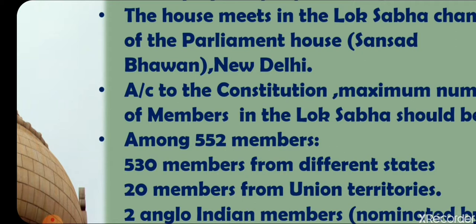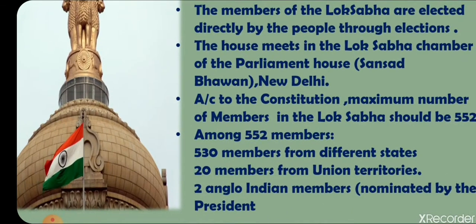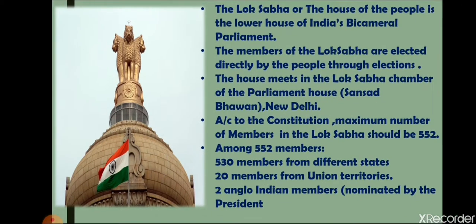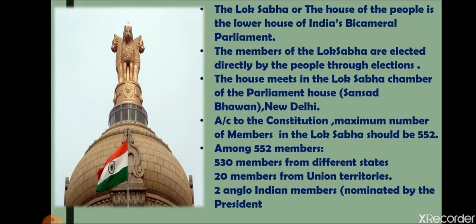So these two Anglo-Indian members should not be elected, they should be nominated by the president. That means no election procedure should take place for them. The president will nominate who will be the two Anglo-Indian members of the Lok Sabha. So let's revise Lok Sabha once again. The Indian Parliament is bicameral. Lok Sabha is the house of the people.